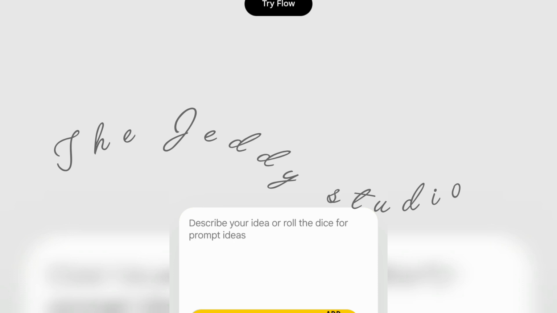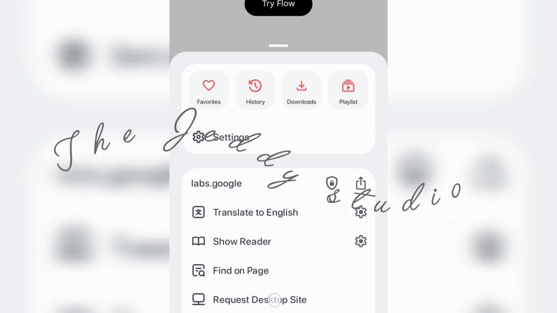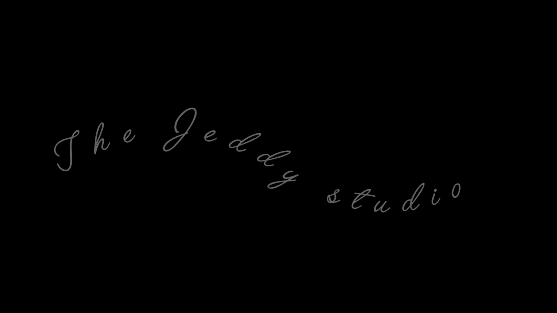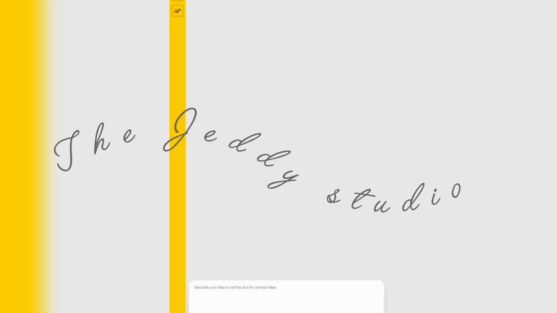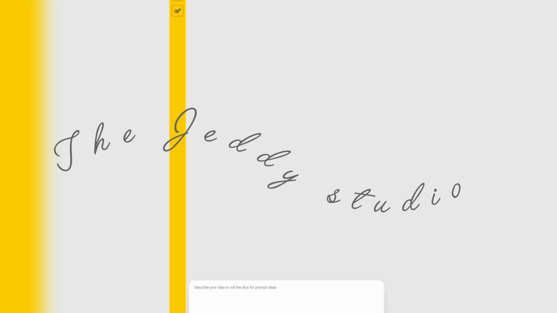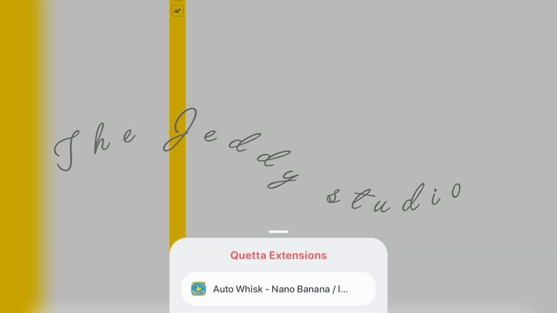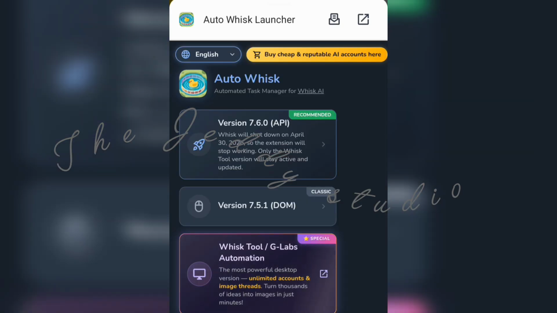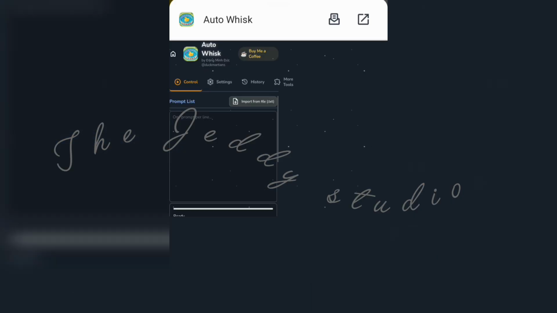So what you need to do is click on the three dots there down, click on this icon. You can see there is that for the photo and desktop sign, and wait for it to turn into desktop site, and it has already done so. Now after doing that, you need to click on the three dots again and click on the extension icon, and click on Auto Whisk extension, and you will be taken here. Choose the model or the version 7.5.1, and then after that you can see now you have the dashboard here.